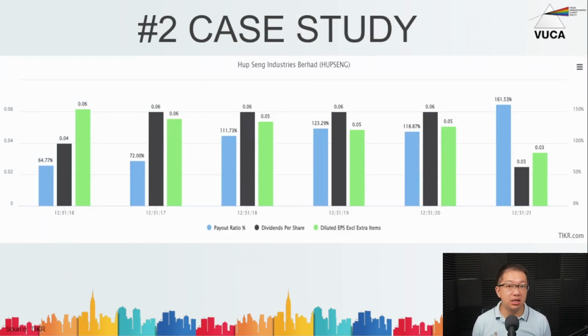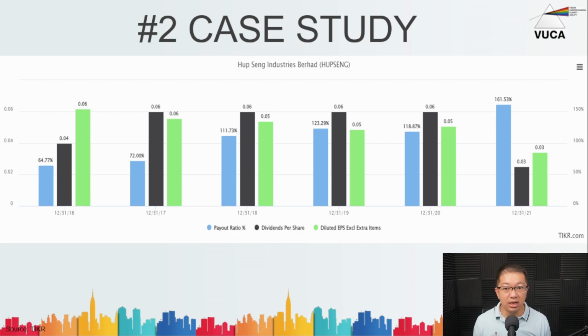So for this particular case study, I'm going to use Hap Seng Industries Berhad. Some of us may not know the name of the company, but I'm pretty sure as a Malaysian, you would have consumed some of the products they produce, which is this ping pong cream cracker that they're so famous for. Now, looking at the bars from left to right, in 2016, they made earnings per share, or EPS, of 6 cents. And the dividends they paid out was 0.04. So made 0.06, paid out dividends 0.04. That gives them a payout ratio of 64.7%.